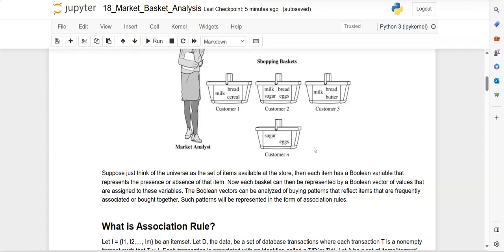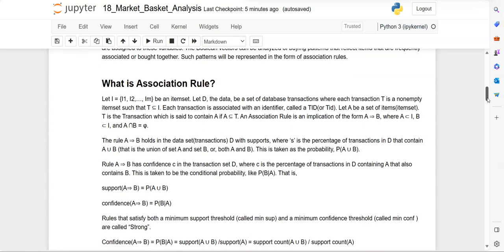That rule contains the items which are purchased. Now the question is, what is an association rule? We can represent a rule in this format. Let I = {I1, I2, up to IM}. Then I is an item set consisting of a set of items I1 to IM, and we represent the data by capital D, which is the database of transactions, and D has a set of transactions. Each transaction T is a non-empty item set, such that T is a subset of I.